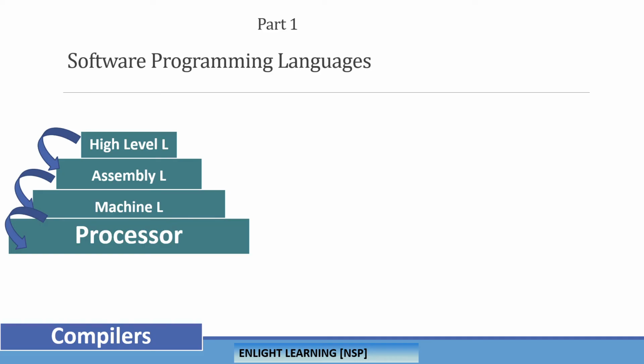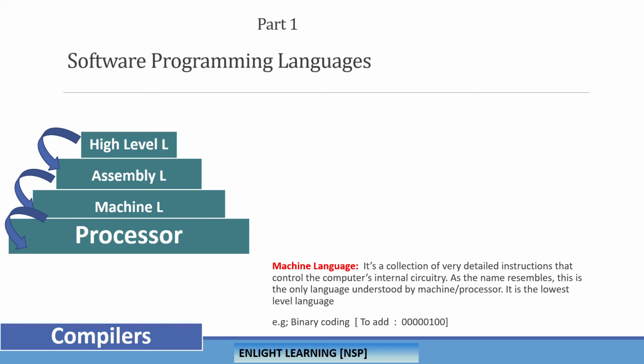What is machine language actually? Machine language is a program written in binary form, meaning ones and zeros. We will see what these ones and zeros are. When we write in binary form, in ones and zeros, it is a machine language, where these ones and zeros are the only instructions that a machine or a processor understands. It understands the ones and zeros format only.